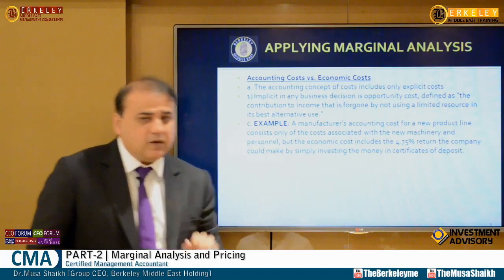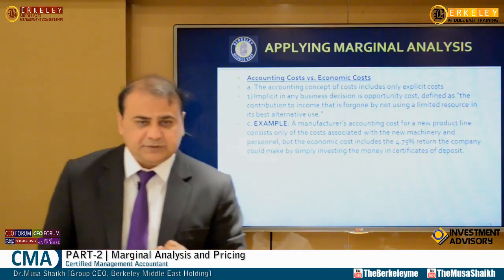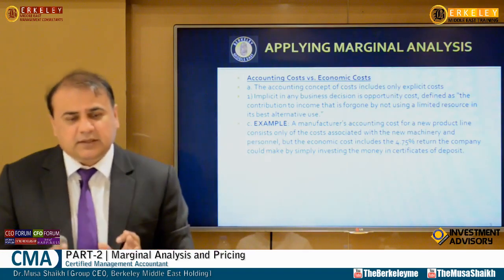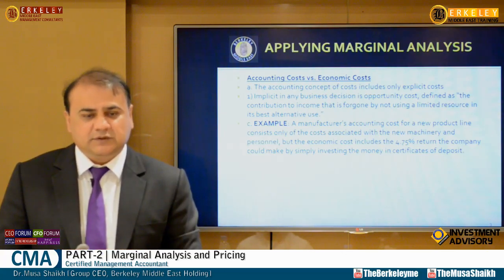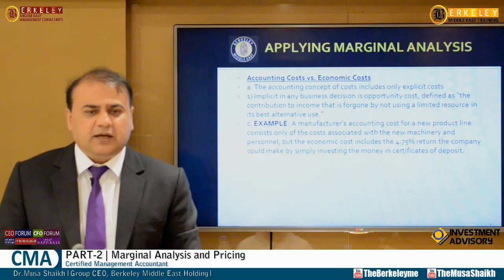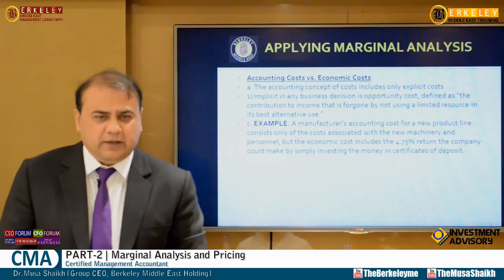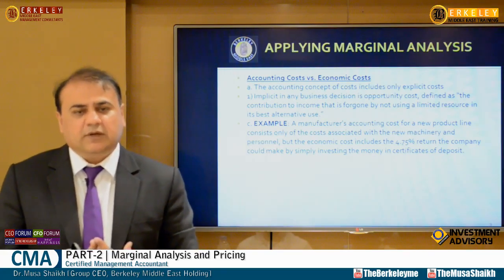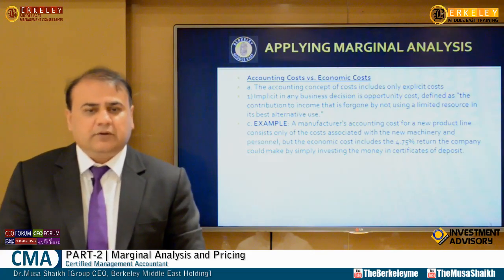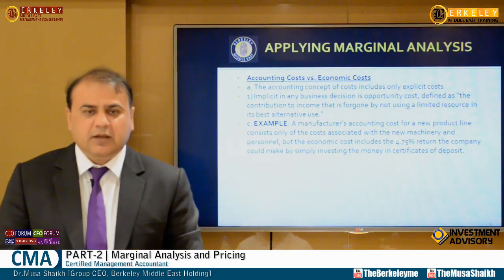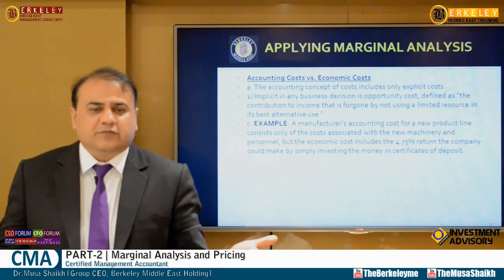Starting with accounting cost and economic cost. Accounting, as we know, is happy as long as you are utilizing your resources in an appropriate way. For example, if I'm an accountant and we have excess money, I went to the bank and they said okay, 2% we will offer. I said yes, so 2% is appropriate from my definition of accounting and I am still getting some profit.